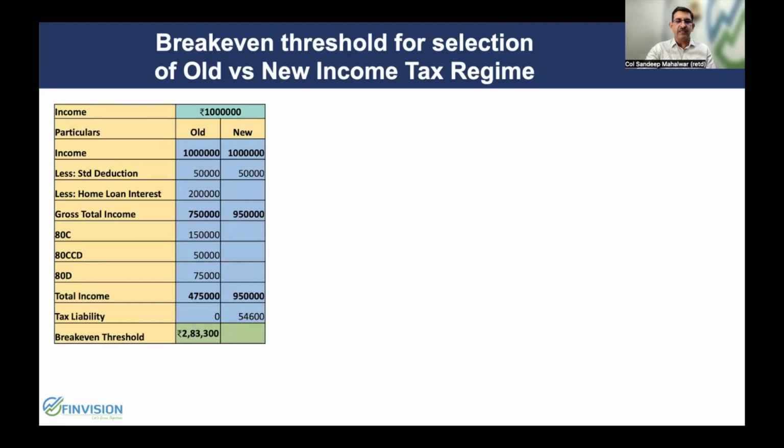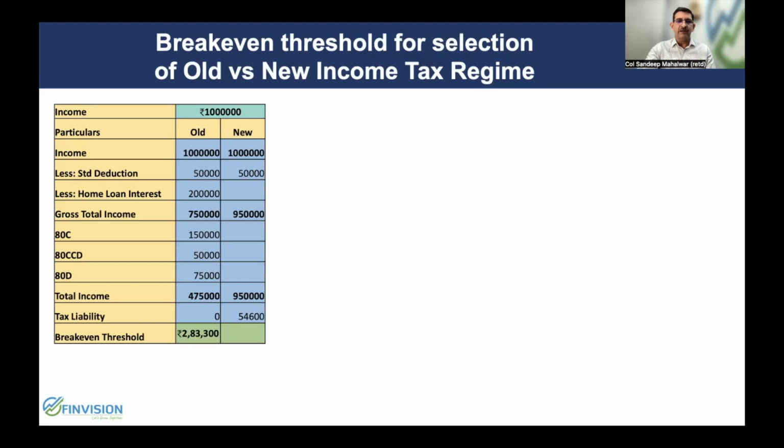Firstly, in case income is only up to 7.5 lakh rupees, you can straight away opt for the new tax regime and pay nil tax. If your income is 10 lakh rupees and your savings under deductions and exemptions allowed in the old tax regime are more than 2.83 lakhs, then you should choose the old one.